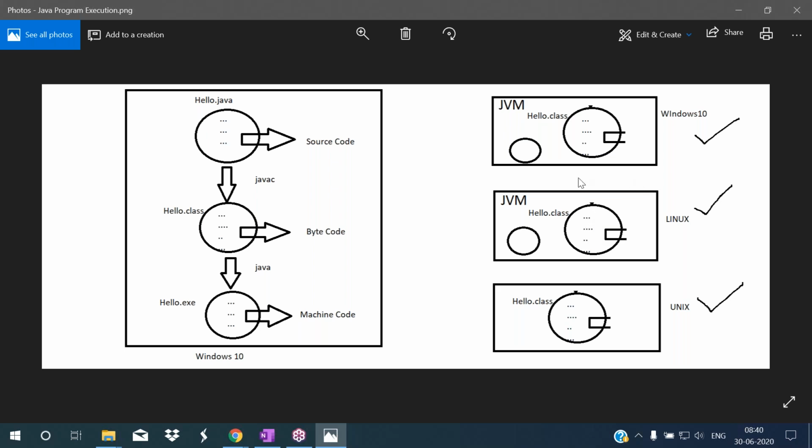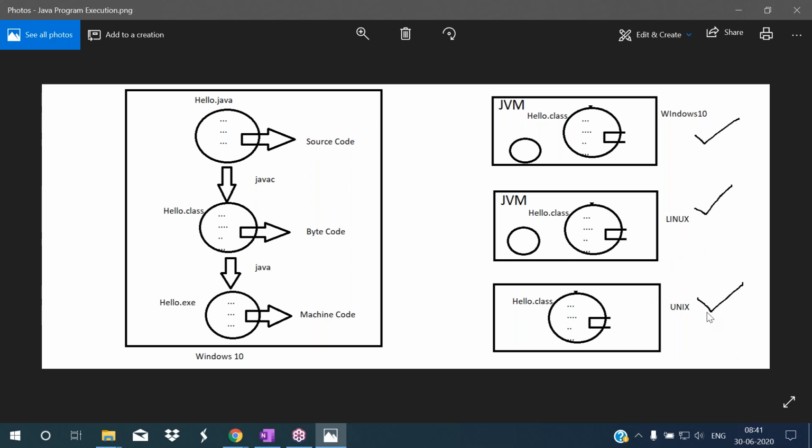For example, assume that the second machine has the Linux operating system. I want to run this Java application here. Simply take this bytecode file and place it here. This file has bytecode which can be understood by JVM. So JVM translates this bytecode to the machine code according to which operating system? Linux. So Linux can understand this machine code, and you can run the Java application.